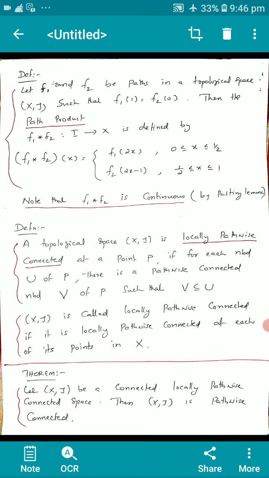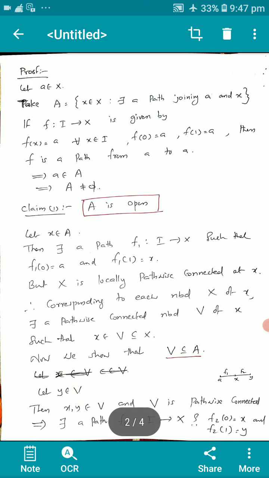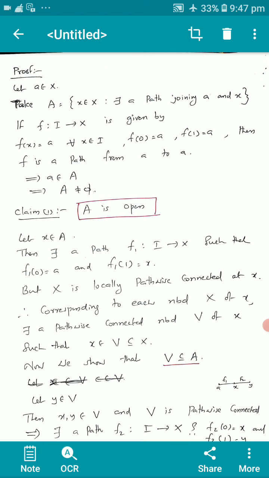Let X be a connected, locally path-wise connected space. Then X is path-wise connected. That's what we have to prove. Proof. Taking a point a in X, take capital A equal to the set of x in X such that there is a path joining a and x. That is, from a to x there is a path.